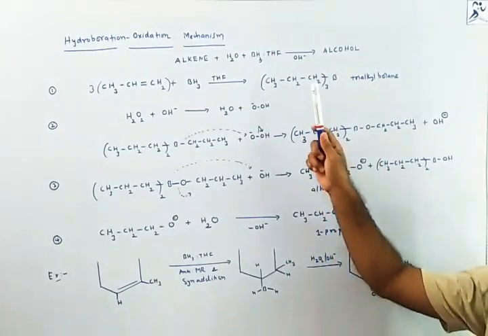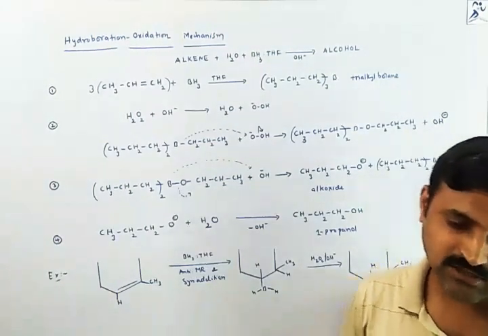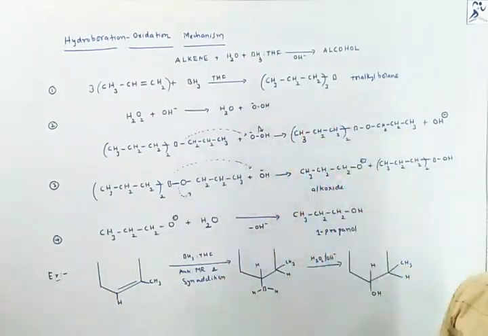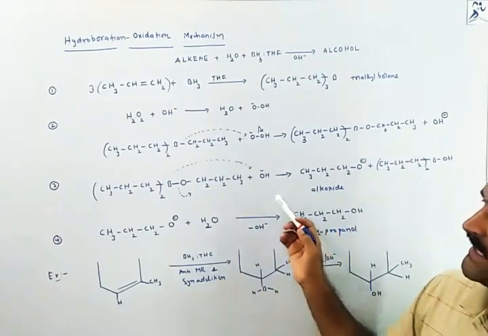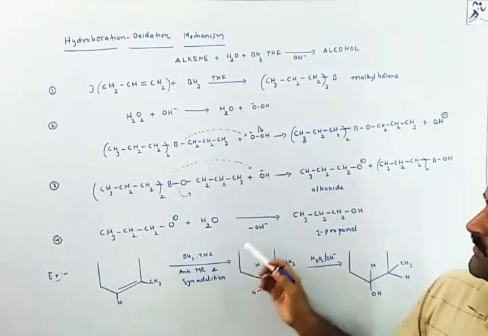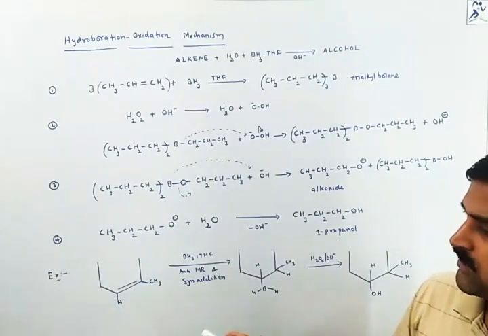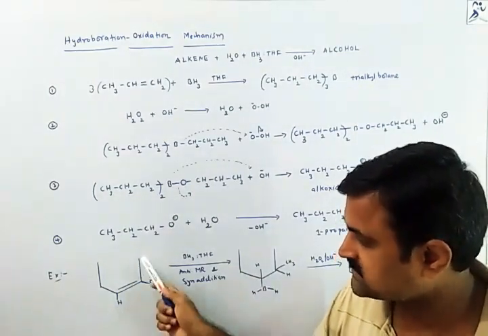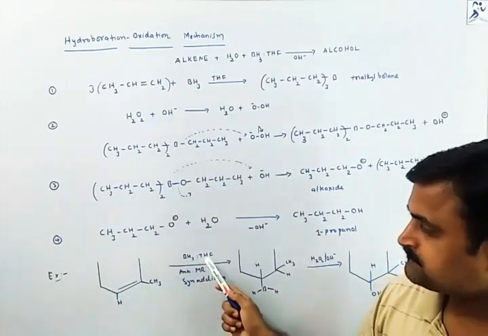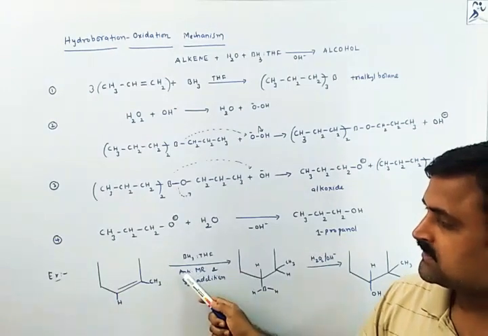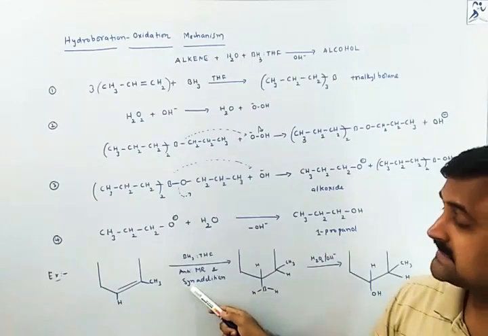So the first step is nothing but borane formation, which always follows the Markovnikov rule, and then after this the OH minus ion attacks this carbon, which proceeds as the anti-Markovnikov addition. Actually, I am showing one more example here. There is an alkene I have taken in the presence of borane in tetrahydrofuran. This is anti-Markovnikov addition, which is also called syn addition.